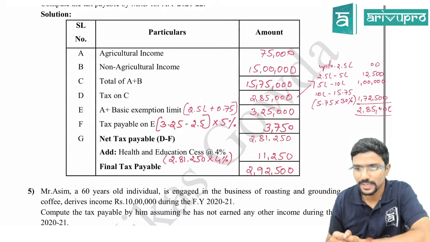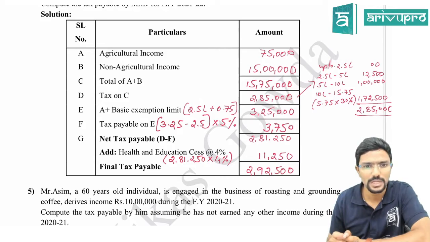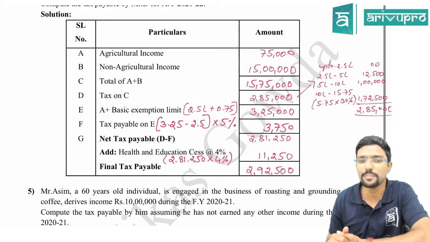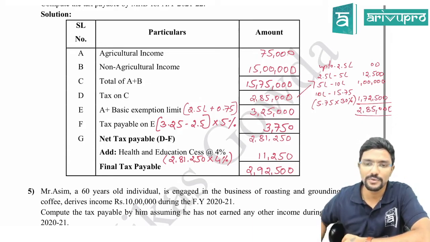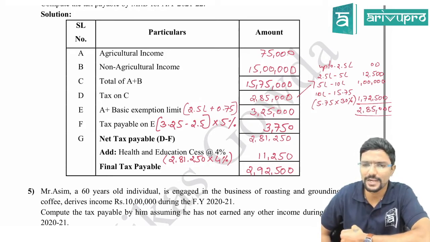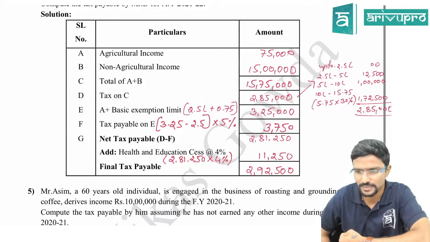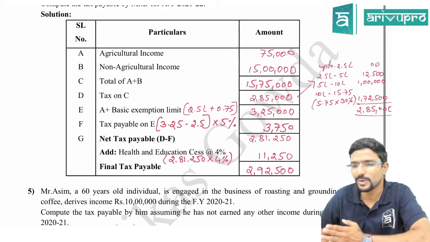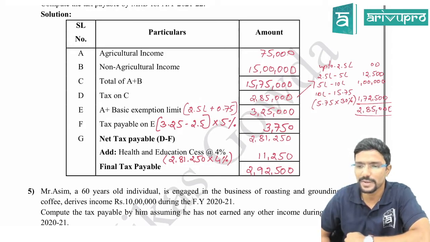Sir, E point, can you explain? Sulochana, where is that E point? Which point? E. Yeah, A plus basic exemption limit. A is nothing but your agriculture income you have to take plus your basic exemption limit. In this case for Mr. D is less than 60 years, basic exemption limit is 2.5 lakh. So you will get 3,25,000. Calculate tax on that. So up to 2,50,000 it is nil. So on the balance, that is only 75,000 it will come. It is 5%, madam.